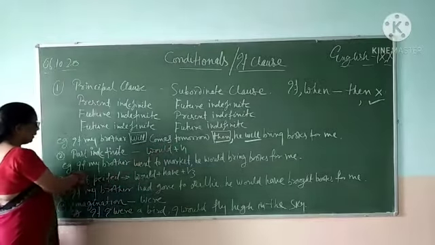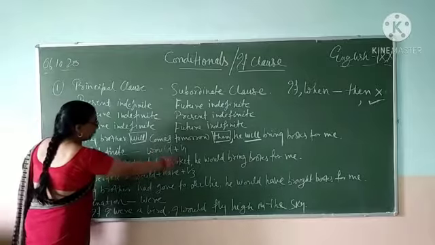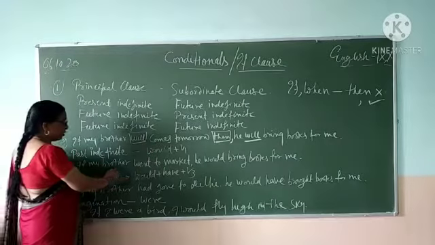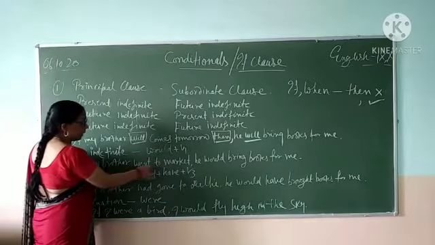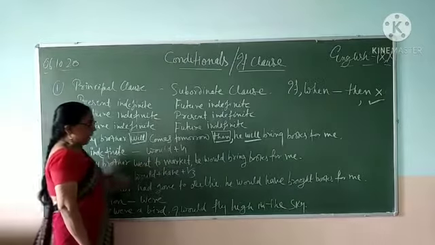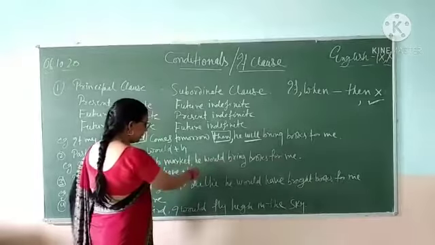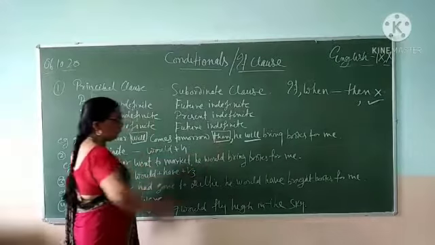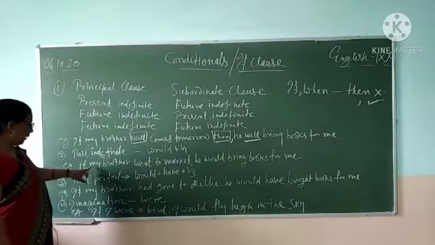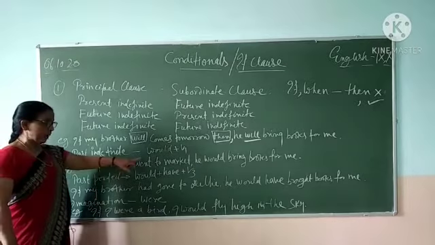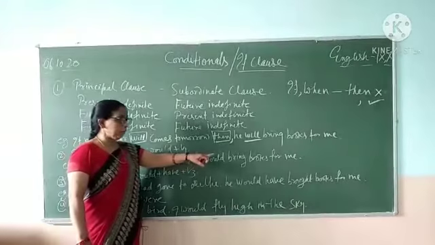For example, if my brother went to market, the sentence is already correct. It is already in past indefinite. I have used would plus V1, that is, he would bring books for me. If my brother went to market, he would bring books for me.